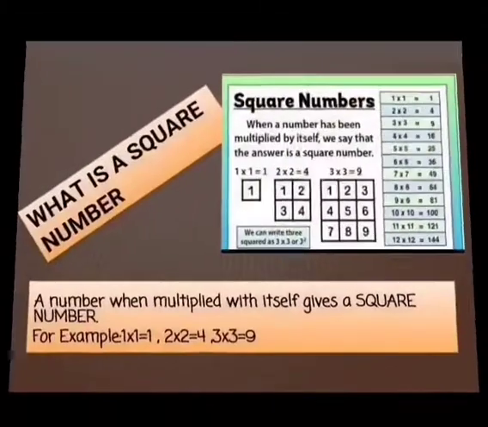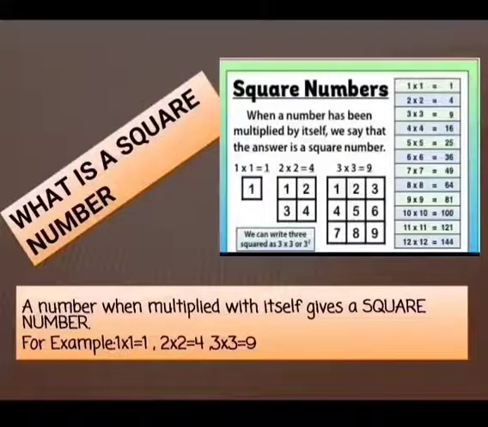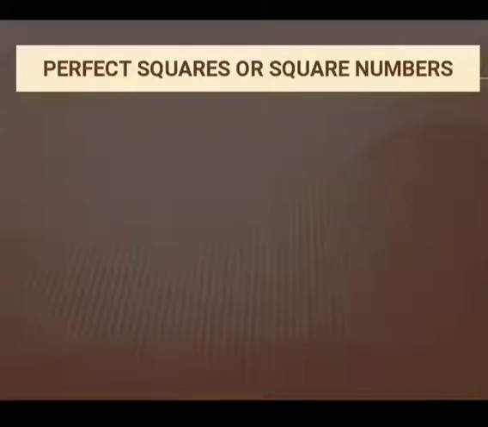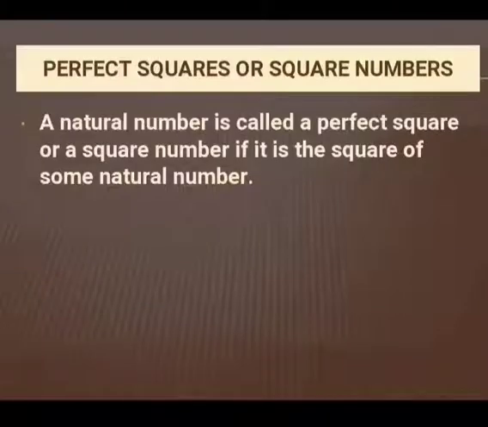1 multiplied by 1 is equal to 1. 2 multiplied by 2 is equal to 4. 3 multiplied by 3 is equal to 9. So here we have different numbers: 1, 2, 3 and so on. When we multiply each with itself, we get a result, and this result is known as a square number. Let's have a look at the same concept once again. We call square numbers perfect squares also.